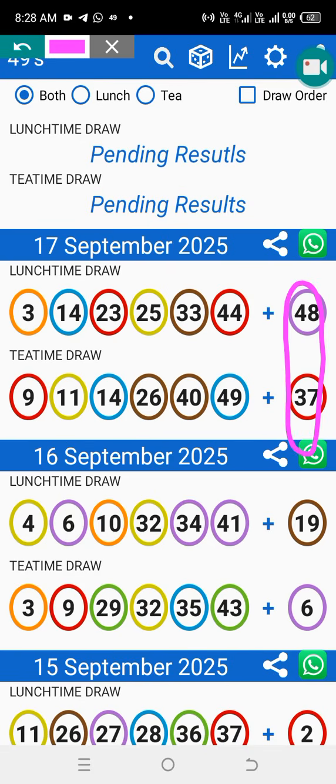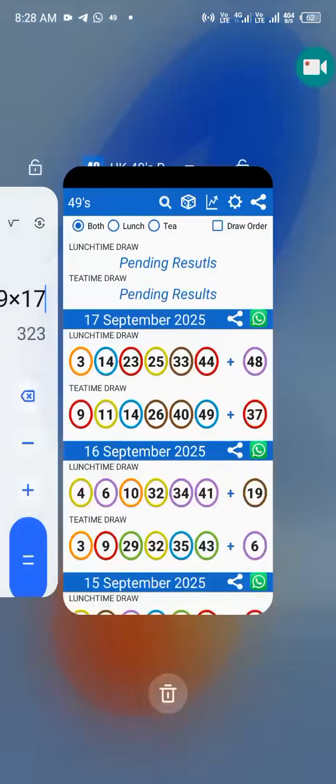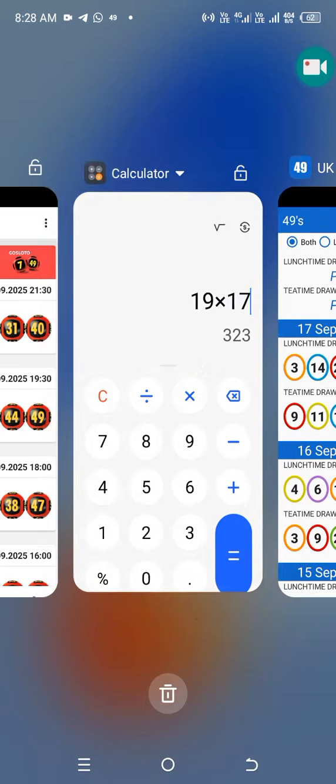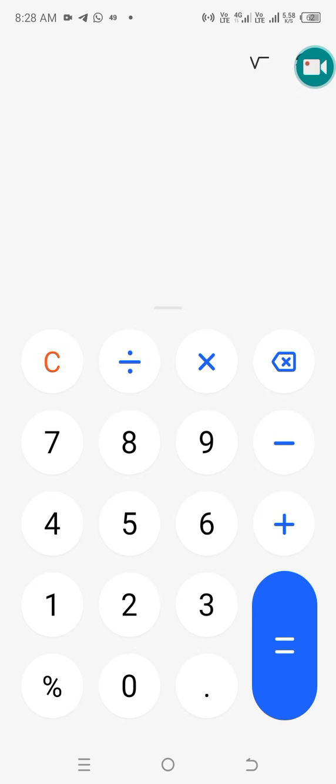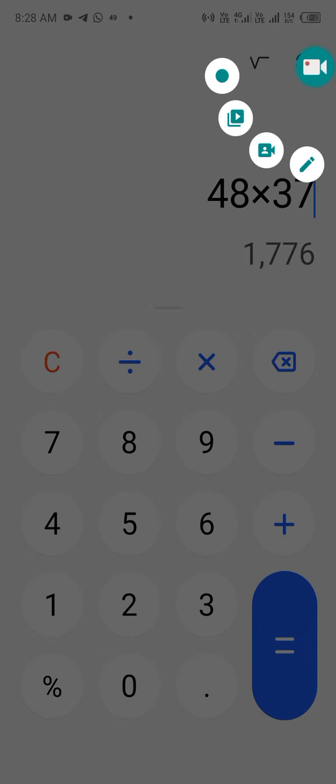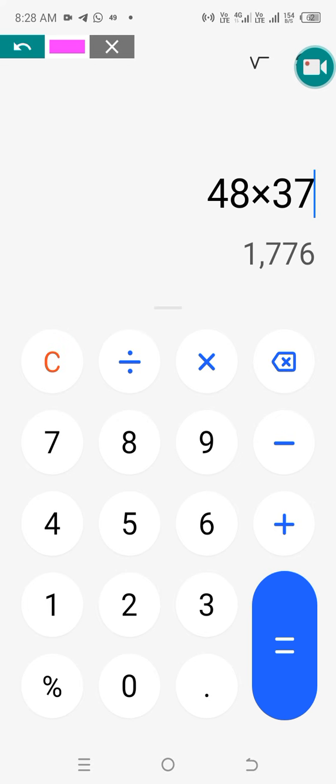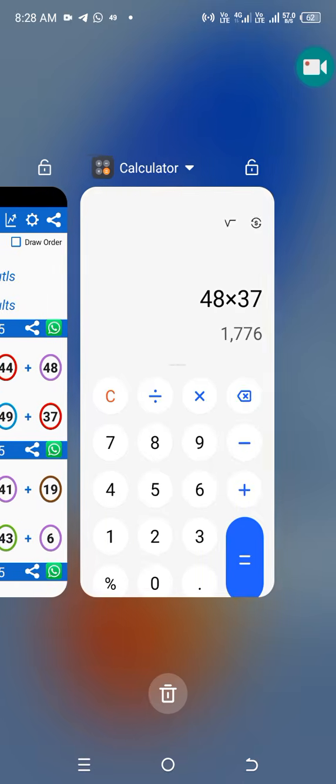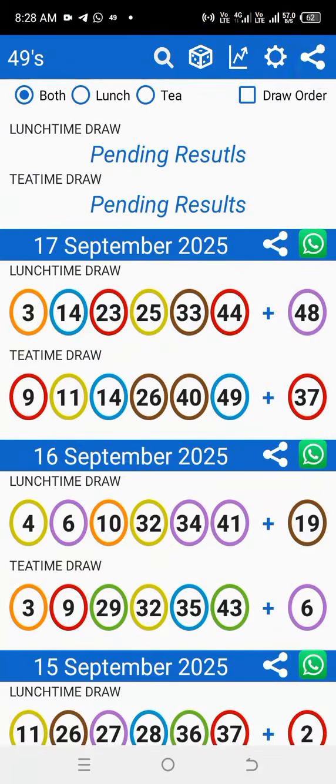We're going to multiply this, 48 and 37. We have 1776, which is 16, 17. I remember playing 16, 17.